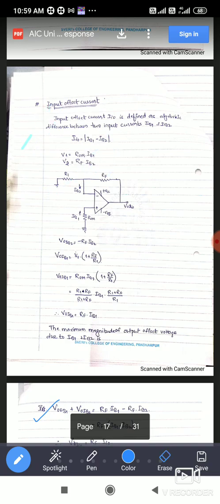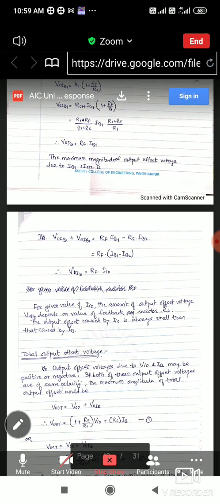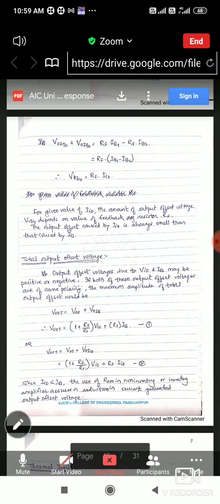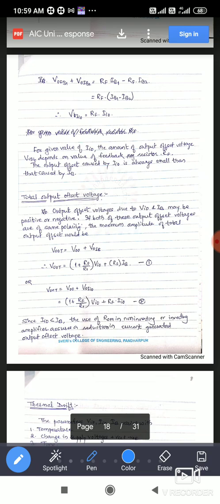This is simple to understand if you go through the derivation line by line. Finally, VO due to IIO is equal to RF into IIO. So for a given value of IIO, the amount of output offset voltage depends on the value of feedback resistor RF. These two points we have discussed thoroughly in detail.